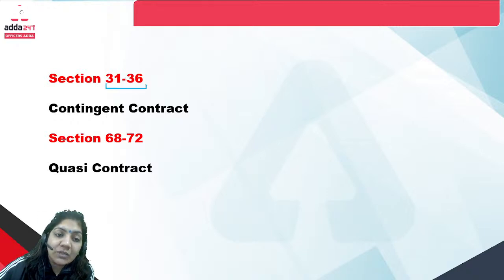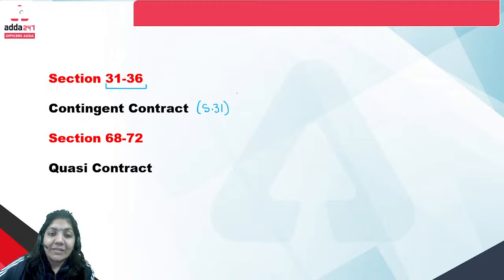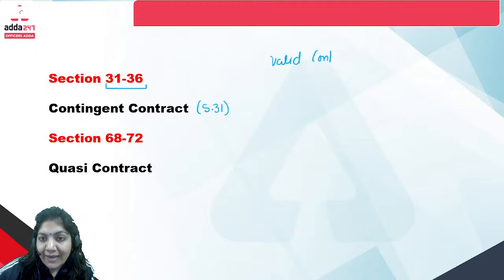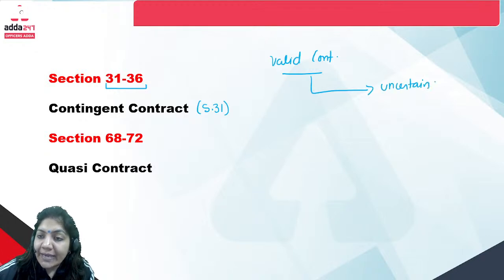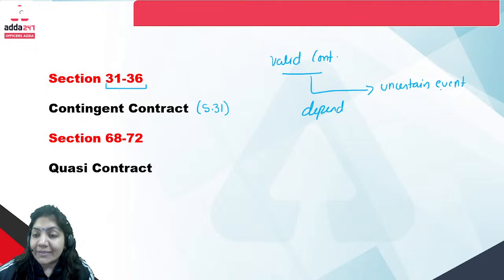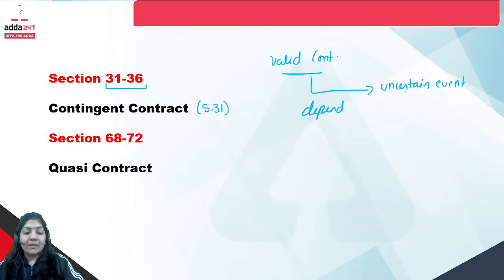We do not have to cover all the sections. Contingent contract definition is given in section 31. What is contingent contract? It simply says that if any valid contract depends upon an uncertain event, then that contract is known as contingent contract.